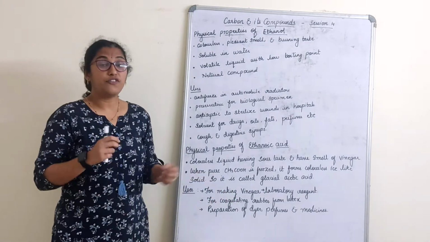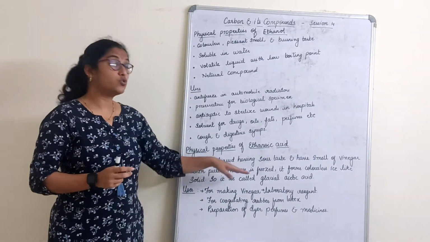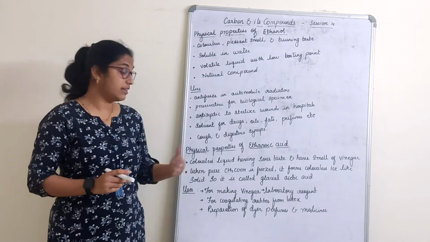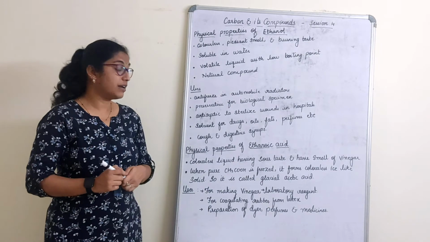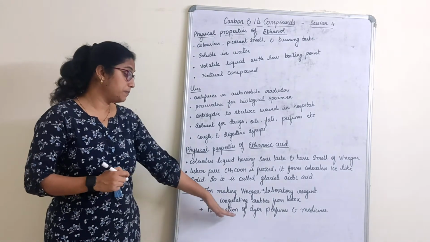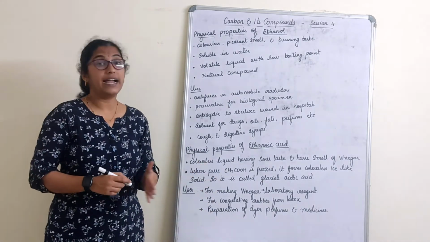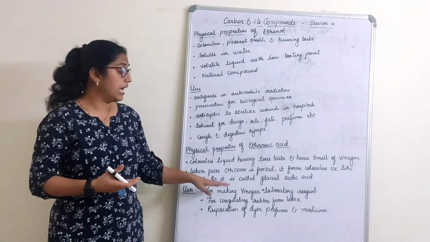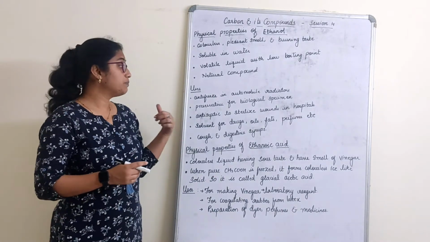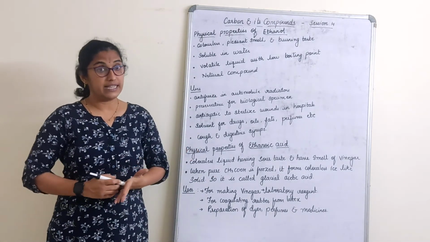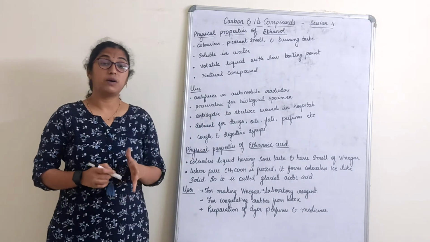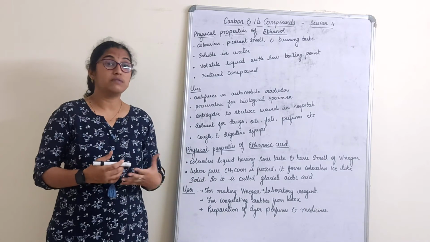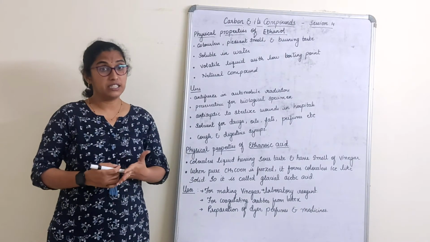Uses. The first main use is in the preparation of vinegar. It is also used as a reagent in the laboratory for coagulation of rubber from latex, and in the preparation of dyes, perfumes and medicine. So these are a few basic, simple uses and properties of ethanol and ethanoic acid. The last part of this chapter is about soap and detergent: how is soap different from detergent and how is it manufactured? We'll understand that briefly.